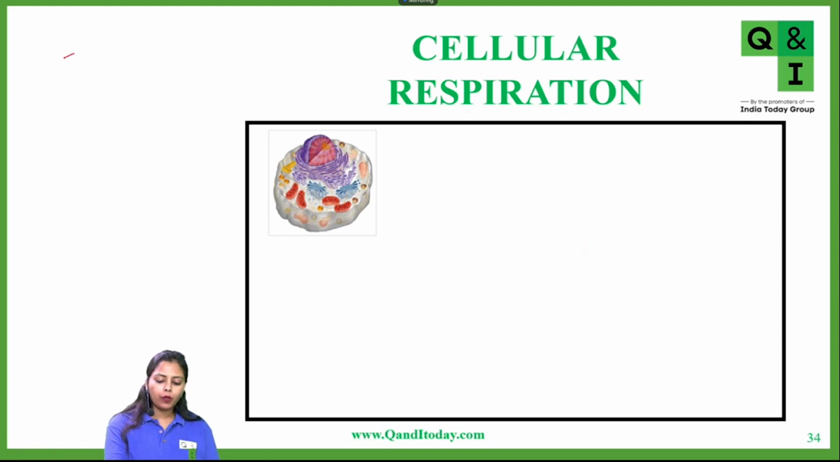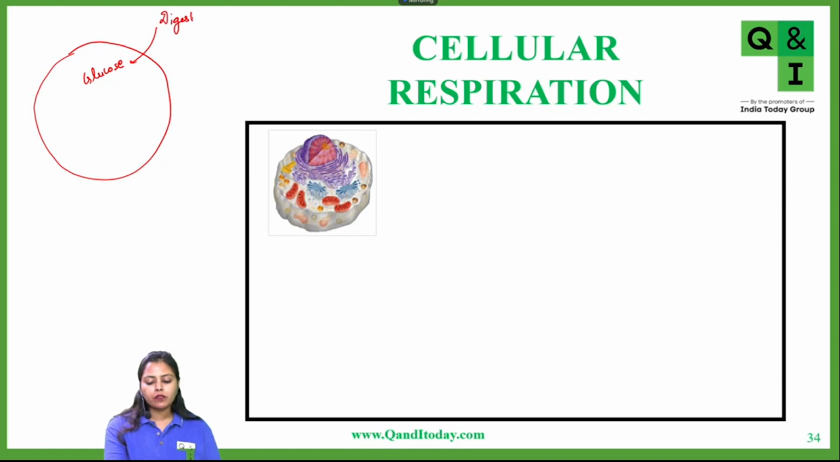So now students, what happens? Finally, you have one cell of your body. To this cell, glucose is being supplied. From where is this glucose coming? It is coming from the digestive system. And also to this cell, oxygen is being supplied. Oxygen is coming from where? From the respiratory system. Now what happens? The ultimate motive of cellular respiration. What is the aim of cellular respiration? The aim is to generate ATP. That is its aim, that we have to produce ATP.